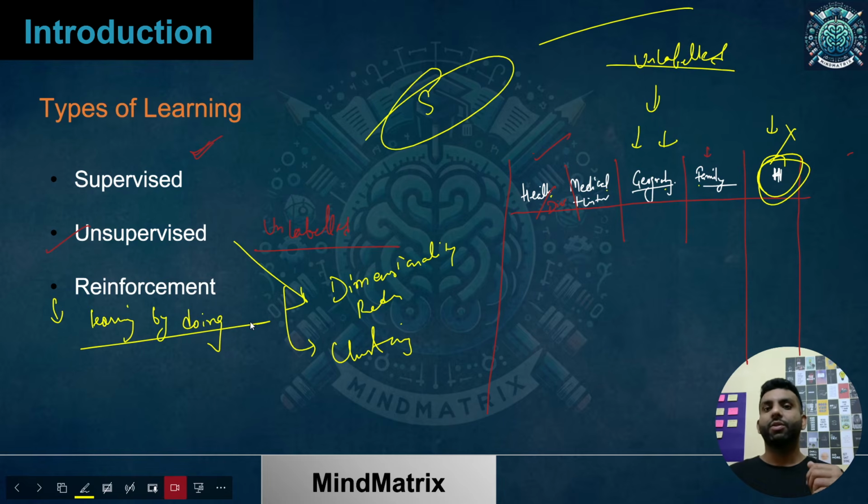And similarly, you must have seen a robot learning to walk. There is a good visualization video on YouTube. You can check out how a robot learns to walk. So it will get to know each and every point where it can fall, and it would not be repeating the same thing further. You learn by trying different things, and you get to know this is the step I must not be taking, because I failed, I got penalized, I got hit. So that's how you are learning within this reinforcement learning.